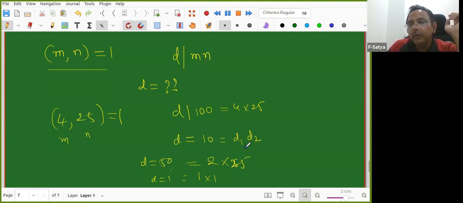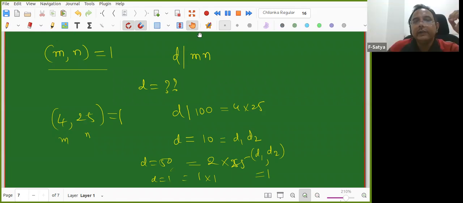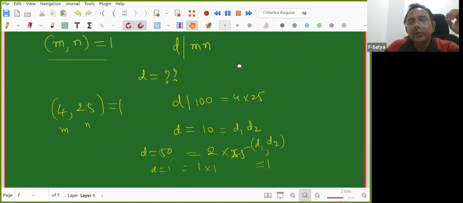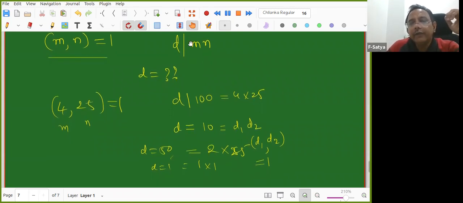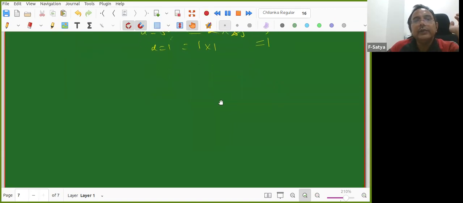Kanak, can you help me more? What is the GCD of D1 comma D2? That has to be 1. Yes. So if GCD of m comma n is 1 and D divides mn, then every divisor of mn looks like D1 into D2, where D1 divides m and D2 divides n, and their GCD is 1. This we know.